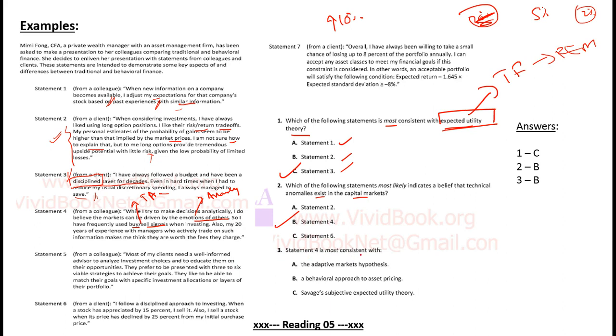Statement 4 is most consistent with the adaptive market hypothesis. But he is not adapting to the market; he is instead using a technical anomaly. So that doesn't seem to be the answer. Behavioral approach, yes. Technical anomaly. Subjective expected utility, no, not utility theory. So B is your answer. So this is about it for this